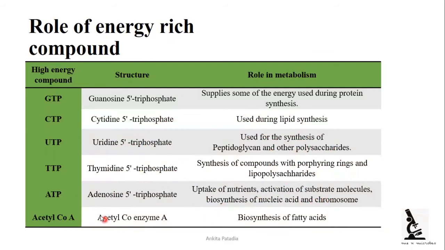and chromosome. Here we can see that 5 dash is there, so we can avoid speaking 5 dash or we can speak it, but generally we call it ATP. So adenosine triphosphate, thymidine triphosphate, uridine triphosphate, cytidine triphosphate, guanosine triphosphate. But I have mentioned 5 dash to keep in mind that 5 dash is required. Final is acetyl coenzyme A, that is used for the synthesis of fatty acids.